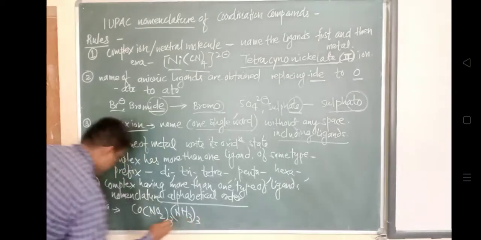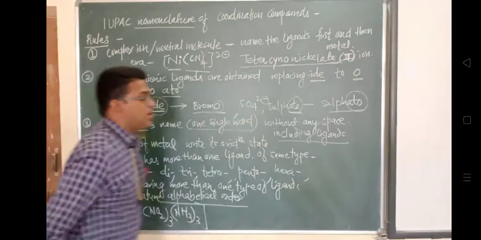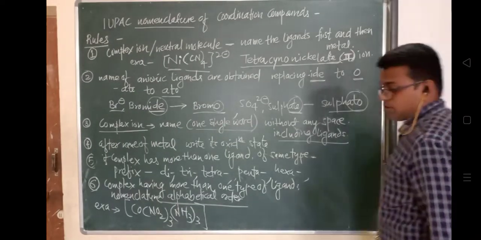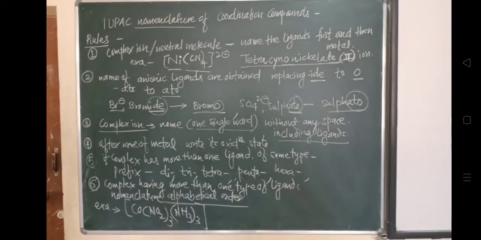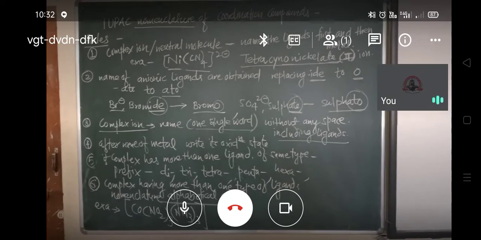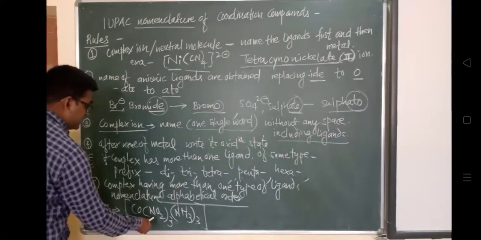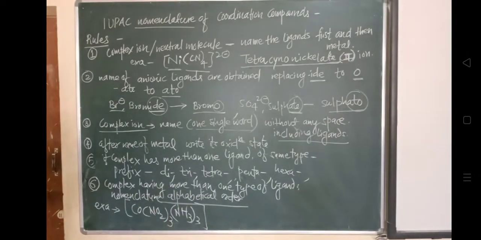What you will observe is that different types of ligands are present. One is nitrite, and another one is ammonia, NH3. Two types of ligands.